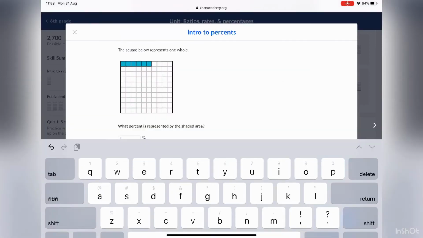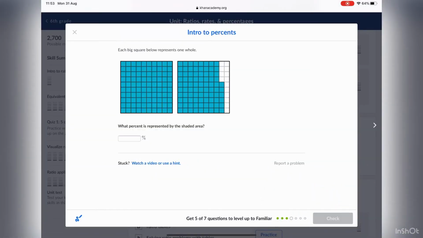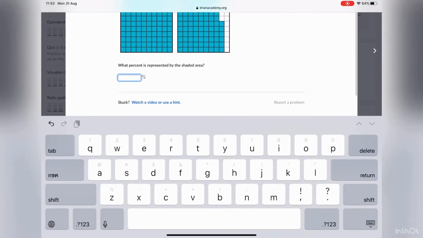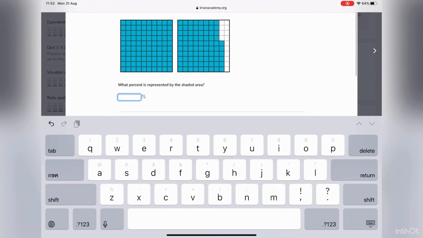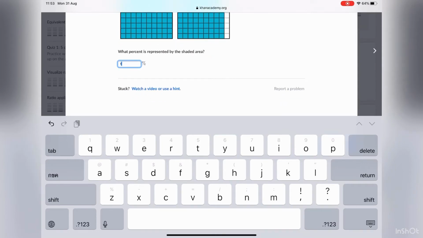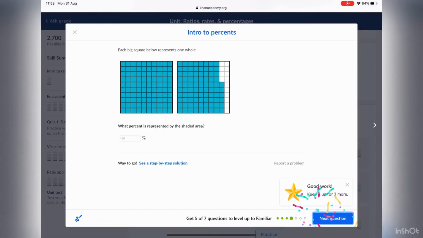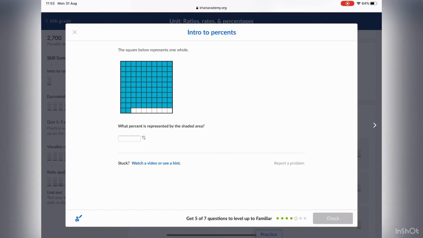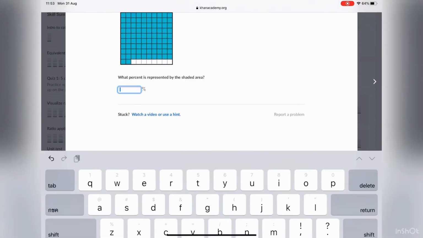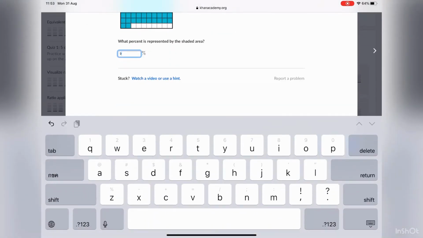No, not 5, 6. I was right. Each big circle. Oh no, not circle. Squares. There are 86. Now after I did this, as you can see, there's 9 rows, and each row has 10. So it's 90, and there's 2 additional squares, so it's 92%.